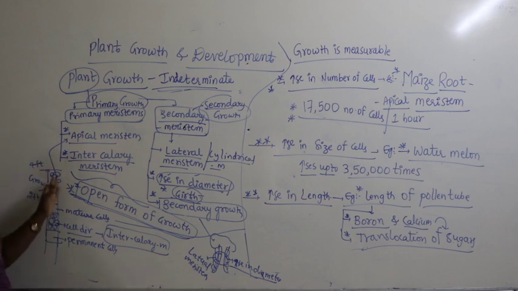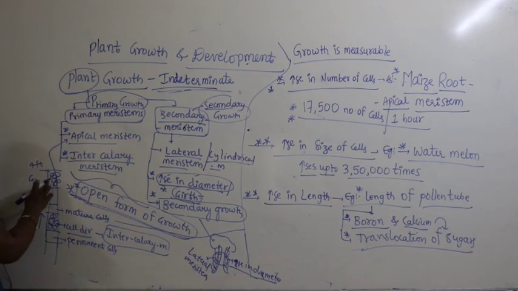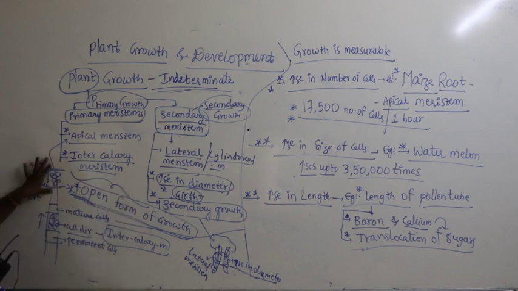So you can see the increase in growth and you can measure it. That's why it's called open form of growth.